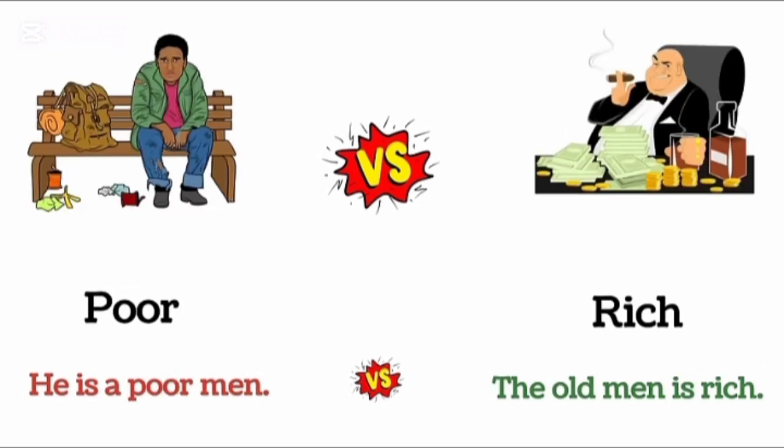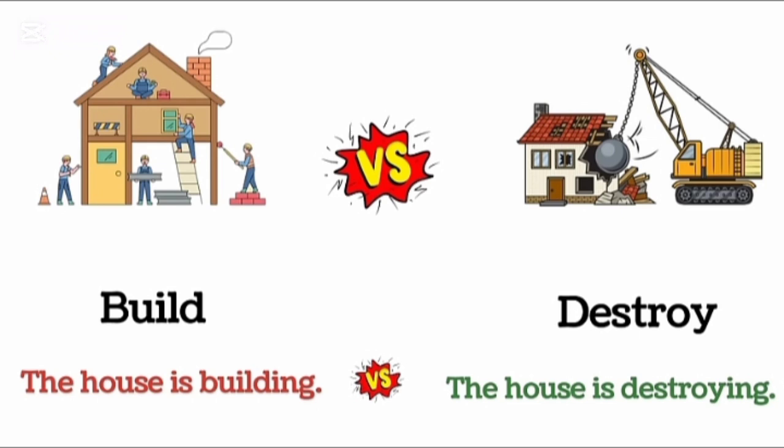Poor. He is a poor man. Rich. The old man is rich. Build. The home is building. Destroy. The house is destroying.